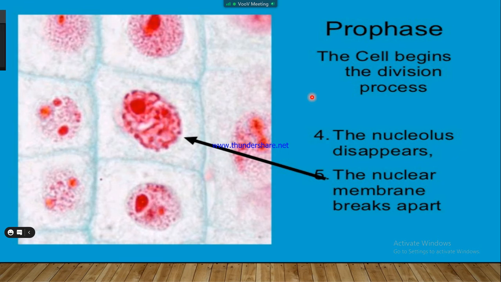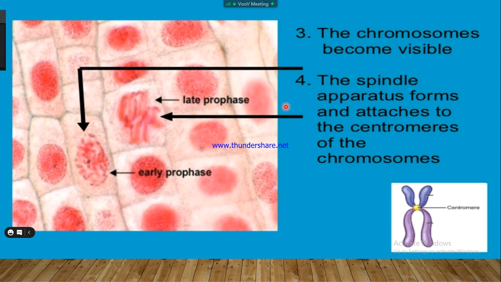The first phase of mitosis is the prophase. In prophase, the cell begins the division process. The nucleolus disappears and the nuclear membrane breaks apart.